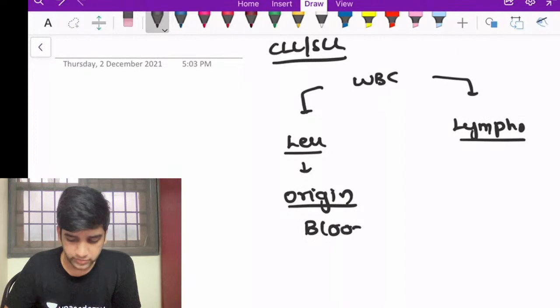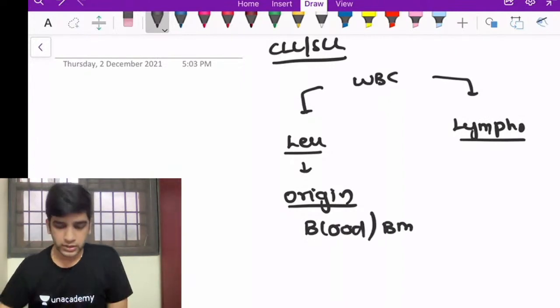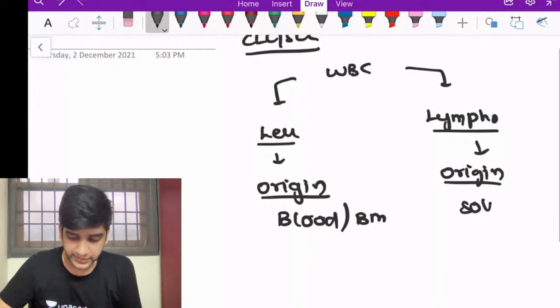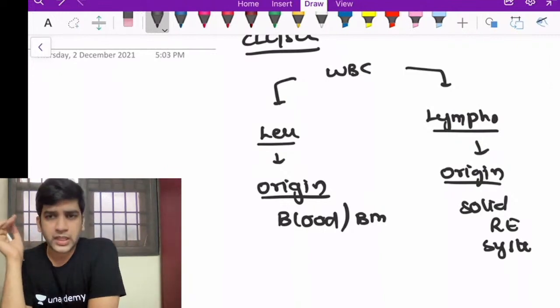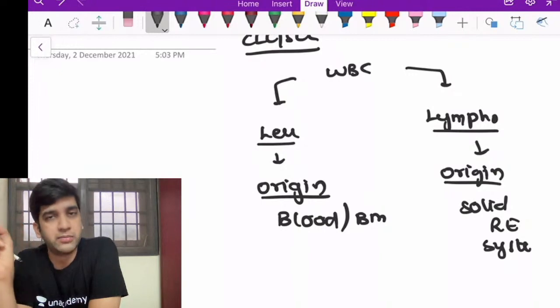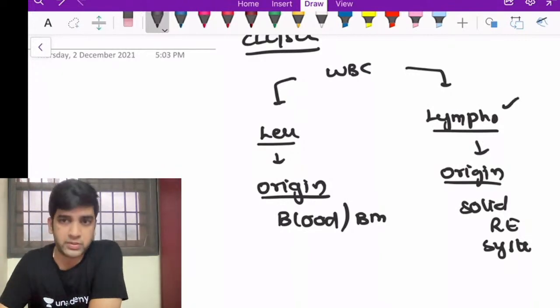If it is originating from anywhere in the blood or bone marrow, I use the term leukemia. If the origin is from any solid reticuloendothelial system, it's not your lymph node alone, I mean if it's coming from the spleen, from the thymus, from the liver, any solid reticuloendothelial system, I'll call it a lymphoma, fine.